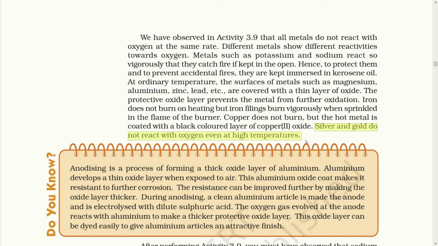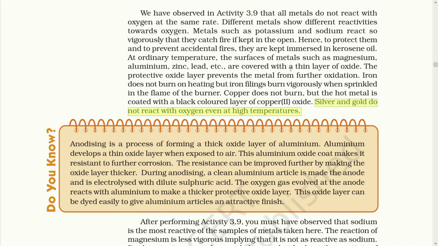Certain metals form their oxides, certain metals do not react at all, while some react only when their physical state is changed. Just as in the case of iron, as you can see here, iron does not burn on heating, but iron filings burn vigorously when sprinkled in the flame of the burner.